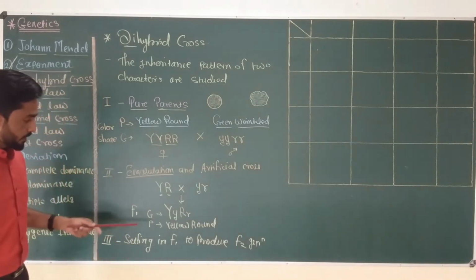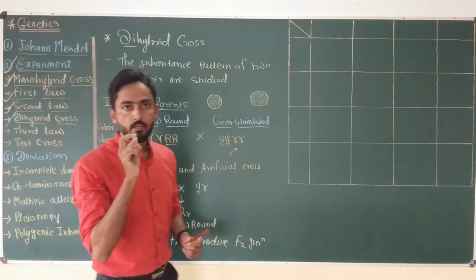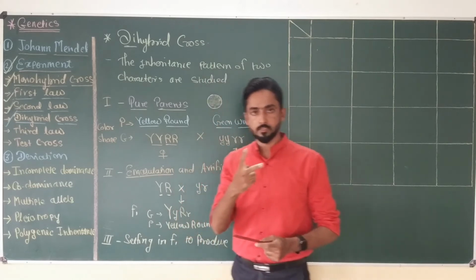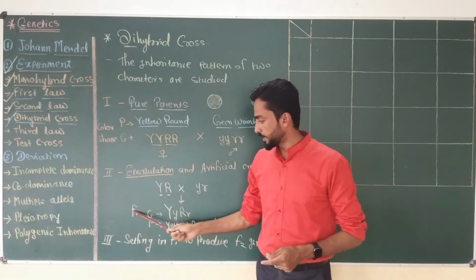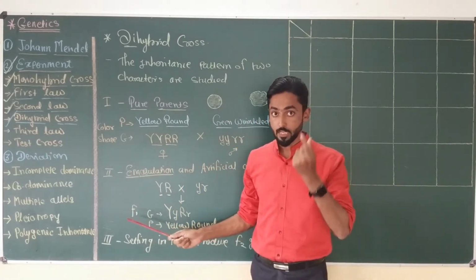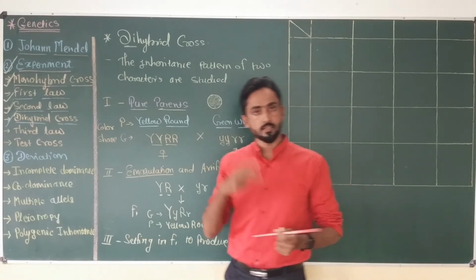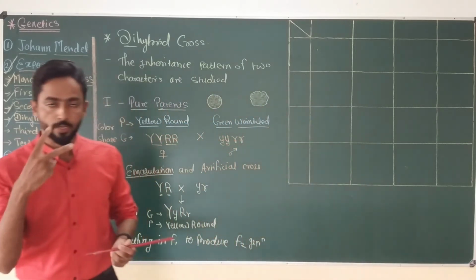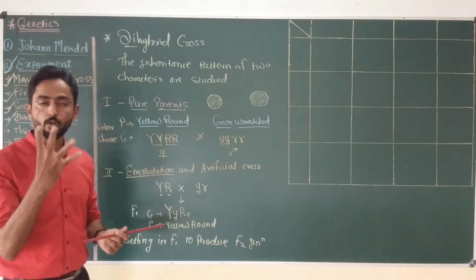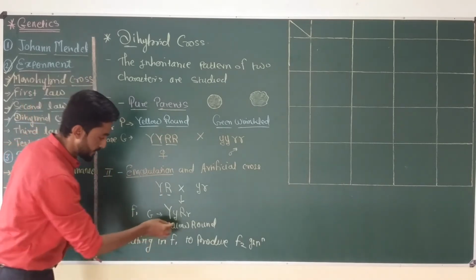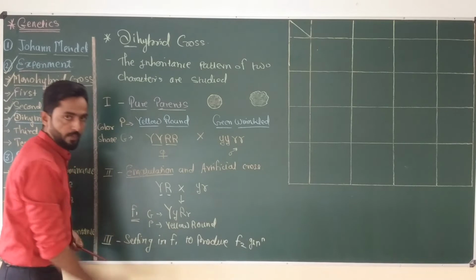Okay, so we know that in case of monohybrid cross, two different types of gametes are produced by the F1 generation plant. But now in this case, as we are considering two pairs of characters simultaneously, a total of four types of gametes are produced by this F1 generation plant.